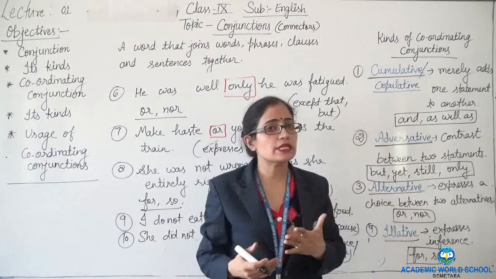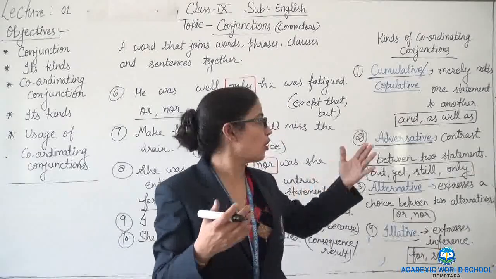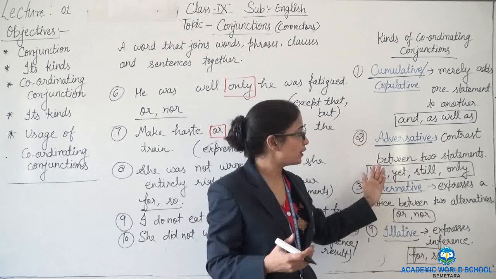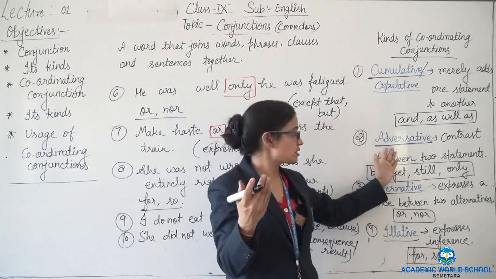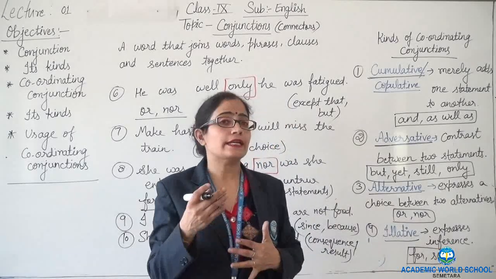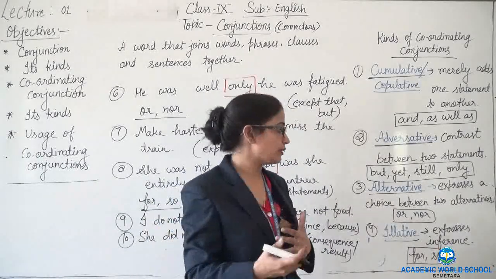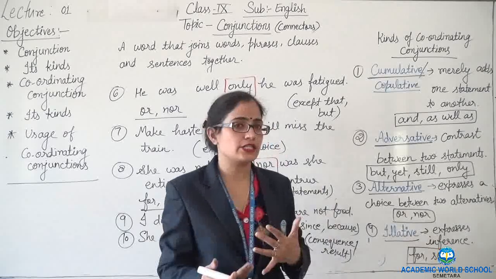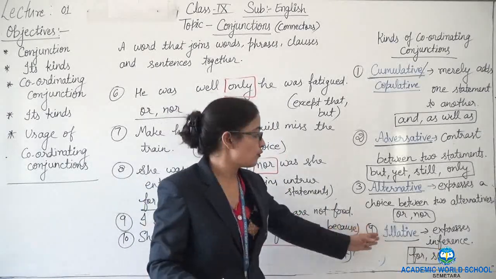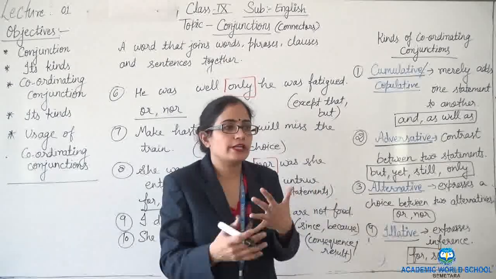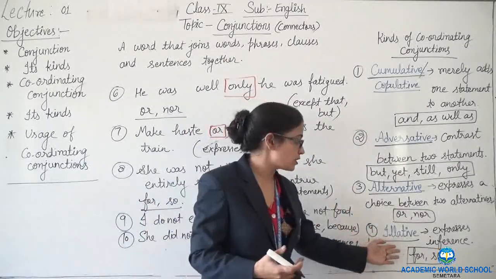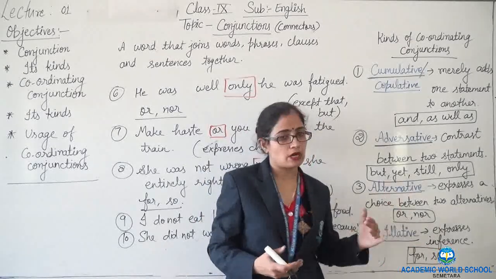Cumulative conjunctions merely join, they merely add statements, as we saw with the help of and, as well as. Another is adversative. It gives a kind of contrast between two statements. What kind of adversative conjunctions are there? But, yet, still, only. The third part is called disjunctive, or we can say alternative. Okay, alternative, it gives us the choices. The fourth one is illative. It gives a kind of inference. In such conjunctions, for and so come.